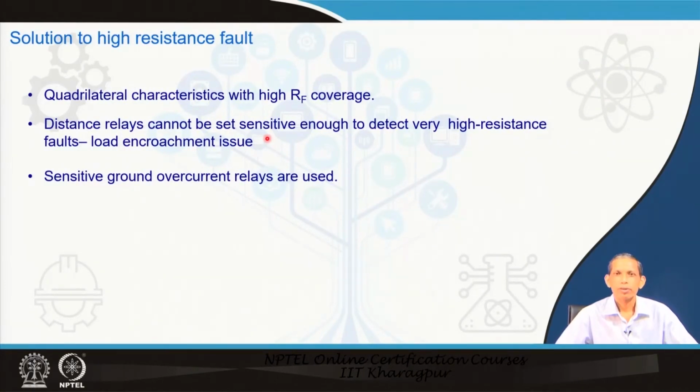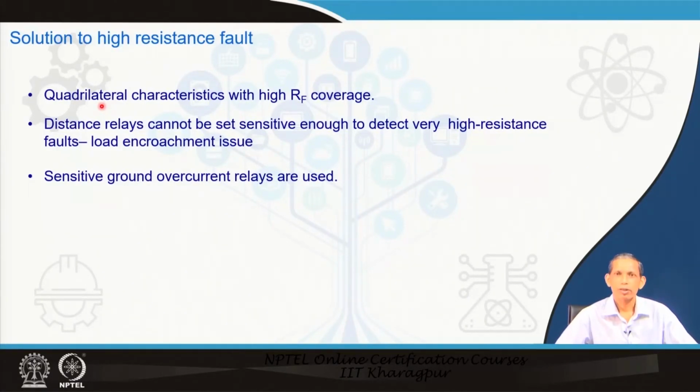So, if the fault resistance becomes a prominent thing, particularly for the phase to ground fault, and it modulates the apparent impedance, then what is the solution? One is that the quadrilateral characteristics can be extended with a high value of RF, so that the area coverage becomes more.